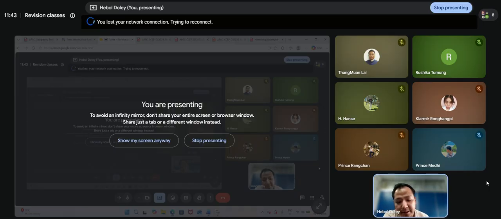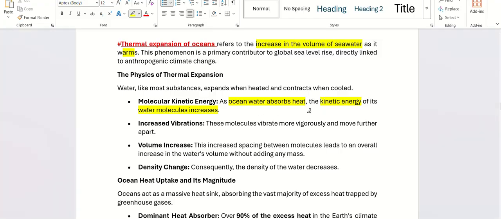I'll give you a very simple example. When you take a saucepan of water and put it on the stove, what happens? It bubbles and starts shaking vigorously. So that's what happens in the ocean also. When ocean water absorbs heat, the kinetic energy makes it move. Kinetic energy, in simple terms, means movement energy.